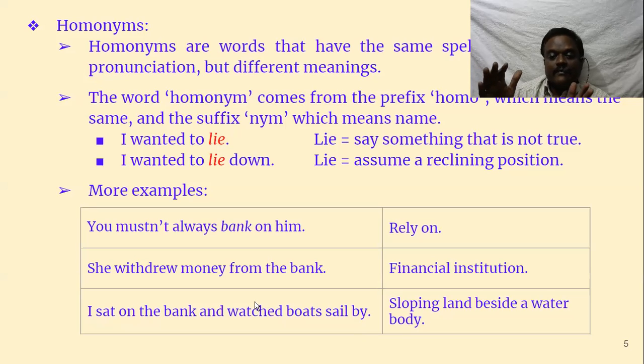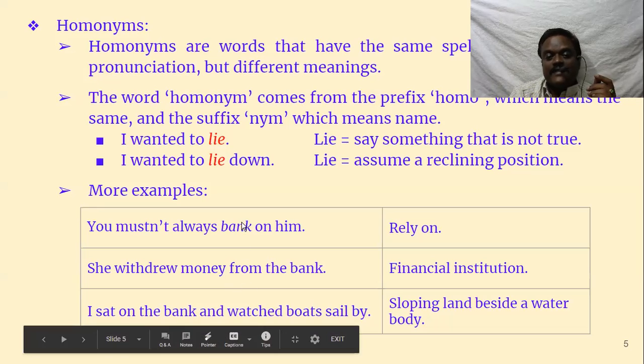That gattu we call a bank. So I sat on the bank and watched boats sail by. So he sat on that bank and what was he doing? Watching boats sail by. So three different meanings are there, but the same spelling, same pronunciation, different meanings. Now let's go to the next slide.